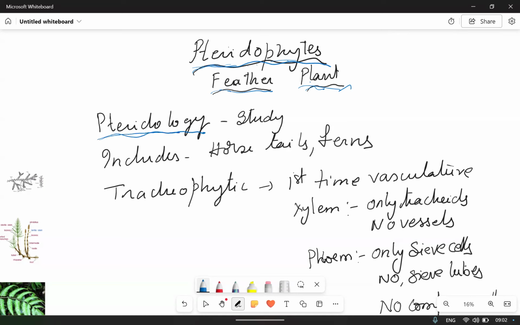And what is the study of bryophytes? Bryology. Study of pteridophytes is called pteridology. Study of bryophytes is called bryology. Study of algae is called phycology. Study of fungi is called mycology.